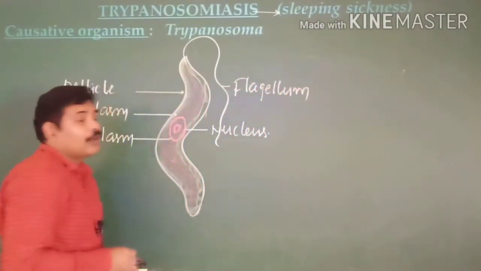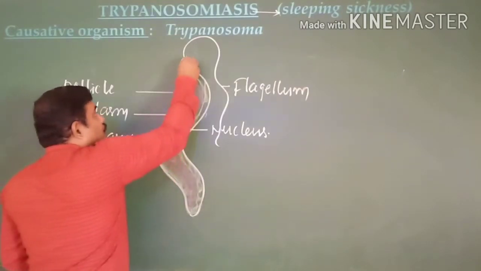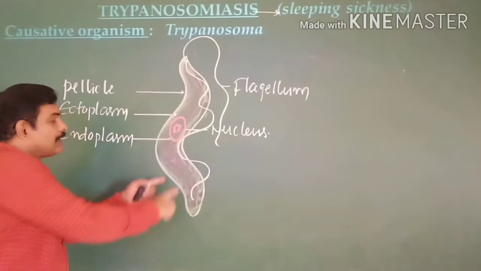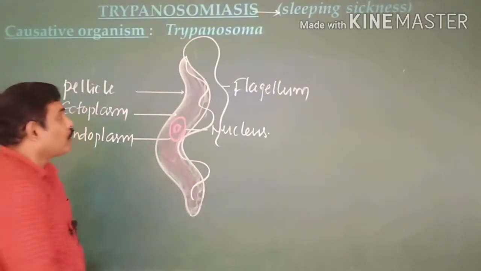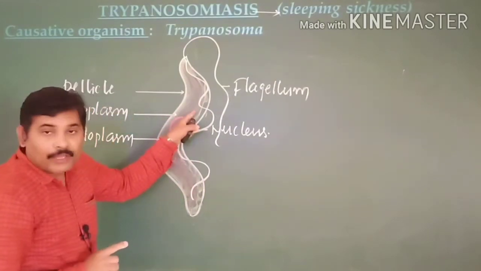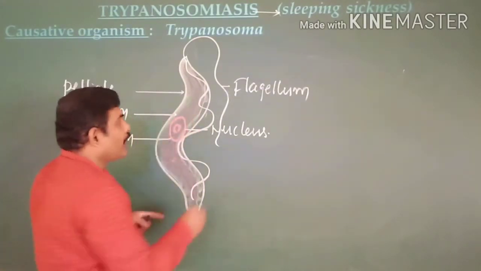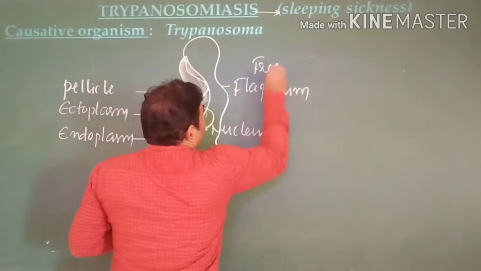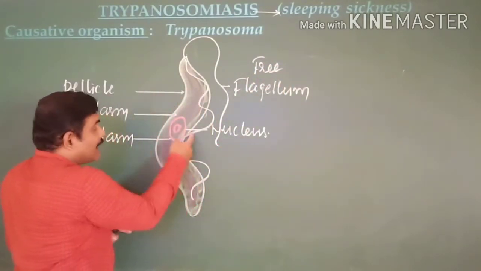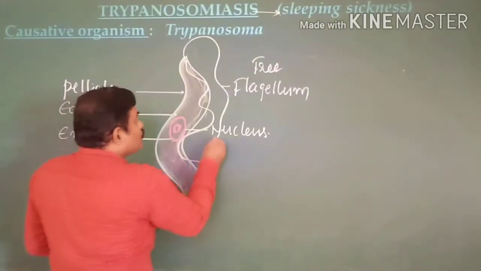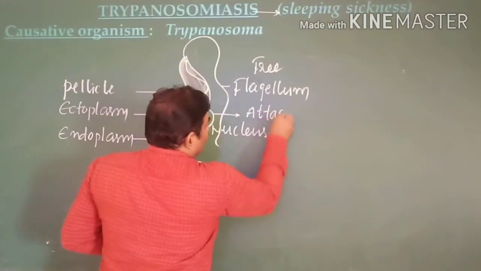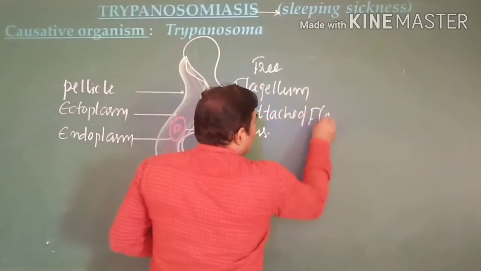But an interesting point related to this flagellum is that it continues throughout its body and forms a wave-like structure. This portion is free, which does not get attached to the body of the organism, so it is known as free flagellum. Whereas this portion of the flagellum gets attached to the body of the parasite, so we call it attached flagellum.